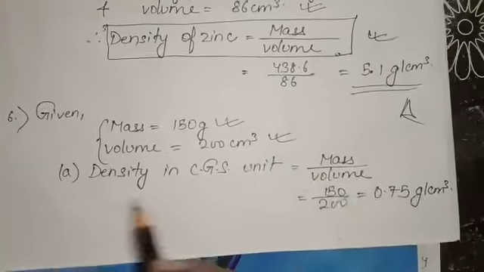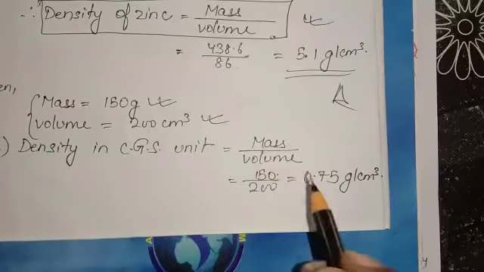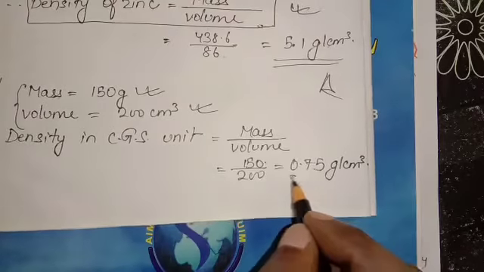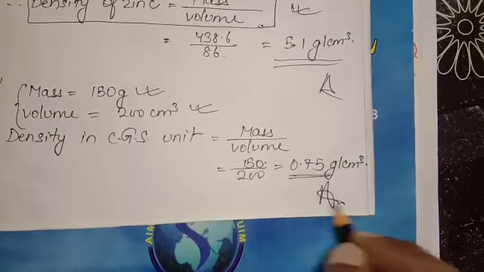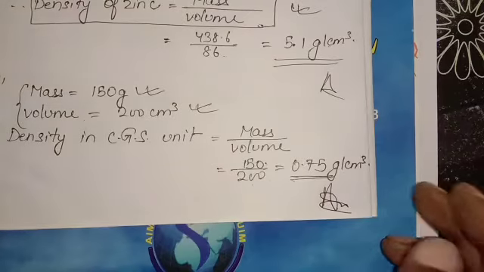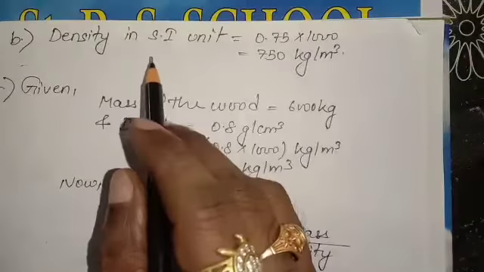centimeter cube. So the density in CGS unit will be how much? Mass by volume. The mass is already given in CGS unit, 150 gram by 200 centimeter cube, it will be 0.75 gram per centimeter cube. This one is CGS unit. Okay, next we have to convert to SI unit. Let us see how to convert density to SI unit.